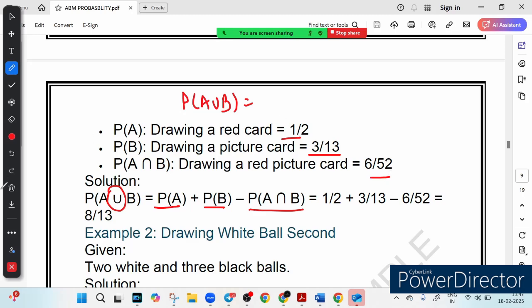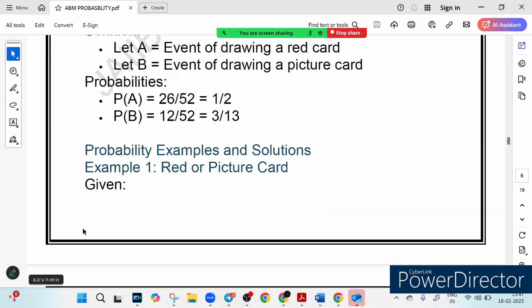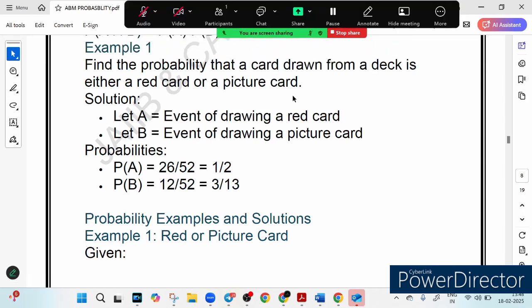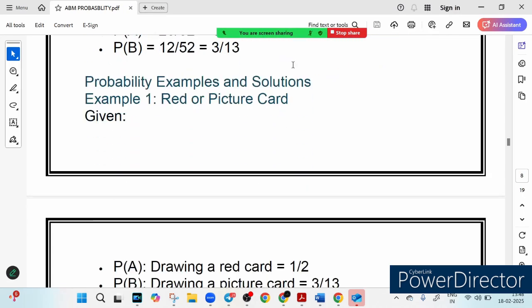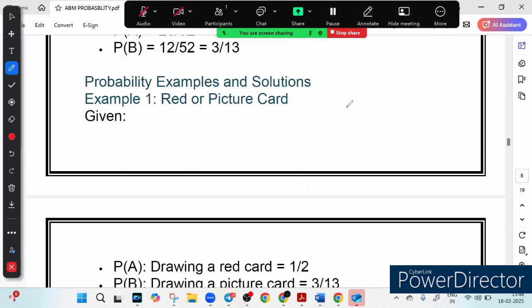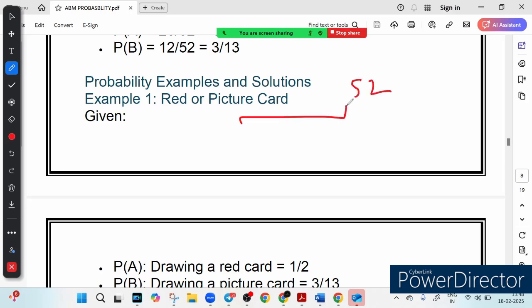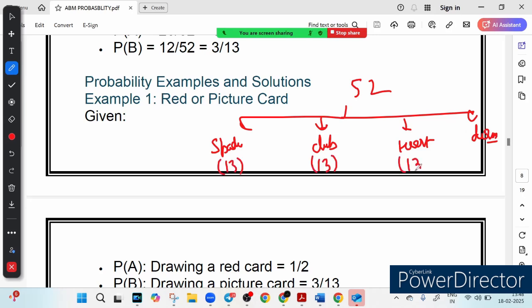So let me tell you why it is 6, because once you have the understanding of these basics, then you can easily interpret it. Why do we get 6 red picture cards? Let's try to understand. See, the 52 cards are divided into 4 parts. The first is called spades, the second is called club, the third is called heart, the fourth is called diamond. So there are 13 spades, 13 clubs, 13 hearts and 13 diamonds.